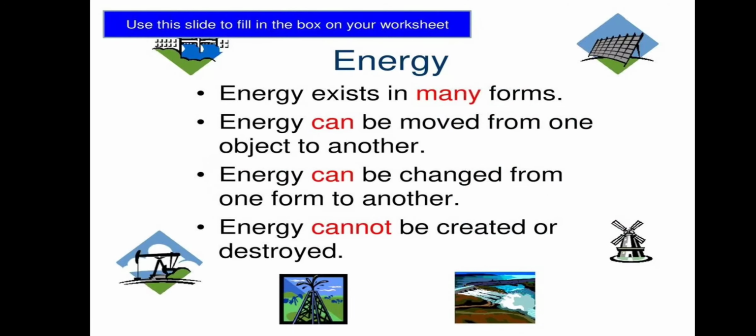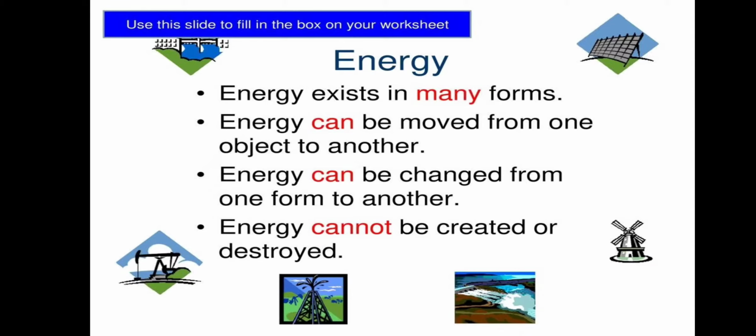So students, these all are the forms of energy, and some other forms of energy are there, like wind energy, geoenergy, nuclear energy, and many more. Okay, many more forms of energy are there. So next one is energy. Energy exists in many forms. Energy can be moved from one object to another object.